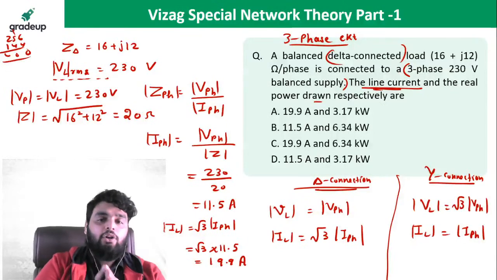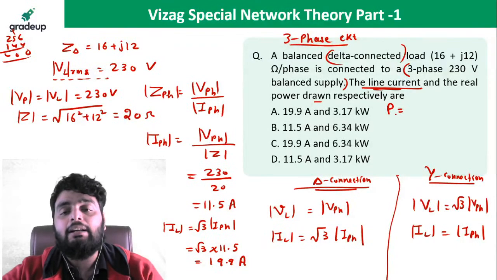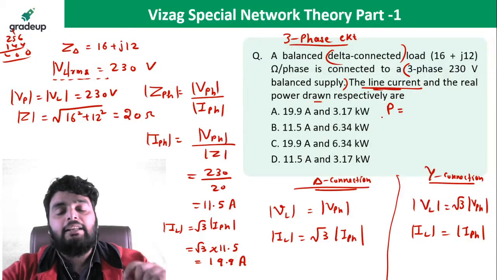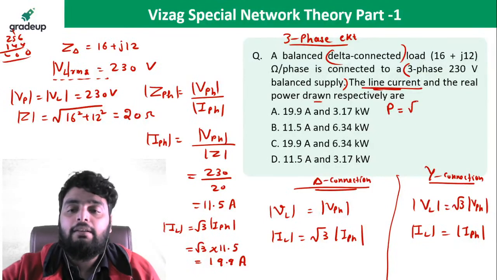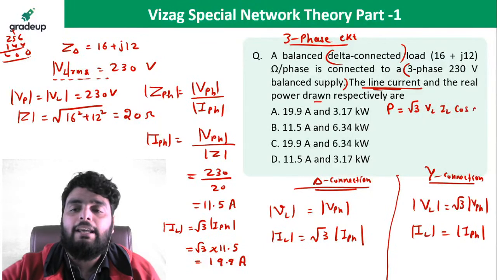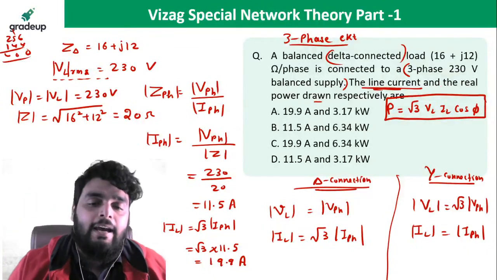19.9 ampere. Okay. Now the real power. The formula of real power in a 3-phase circuit can be delta connected or star connected, but the formula is root 3 VL IL cos phi. This is the formula we use in both delta and star.